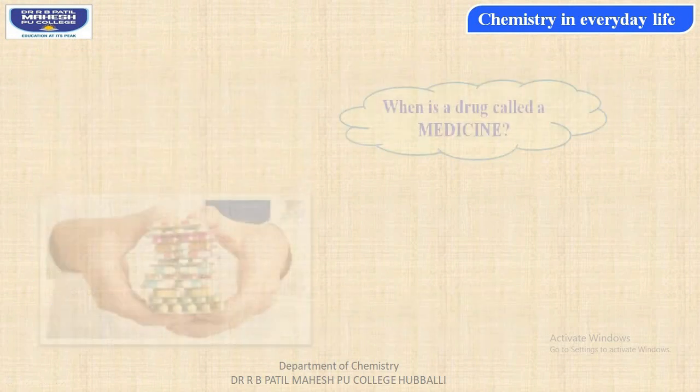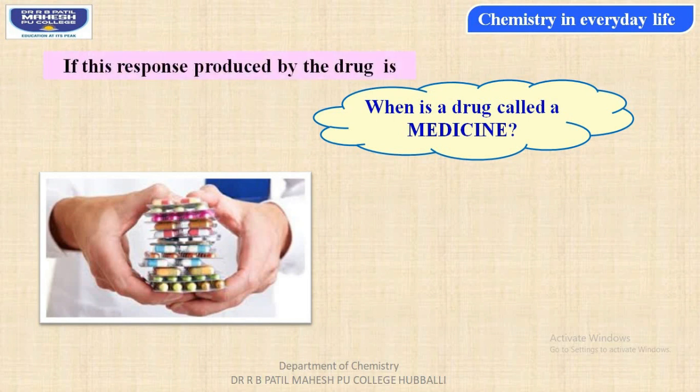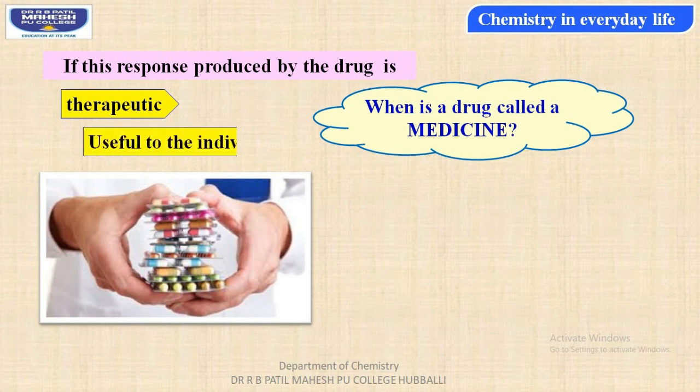Now students, the question arises: when is a drug called a medicine? The answer for this is, if the biological response produced by the drug is therapeutic, which would be useful for an individual, then that particular drug is called a medicine.